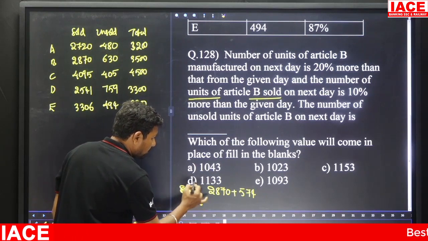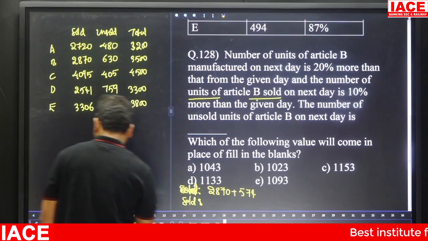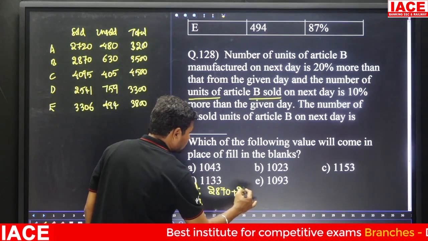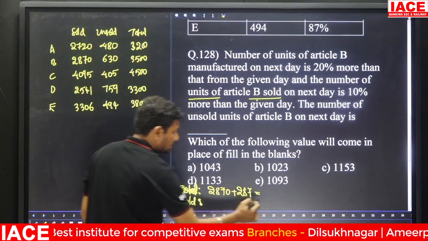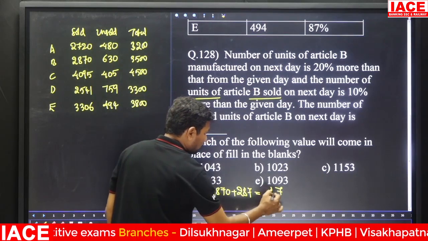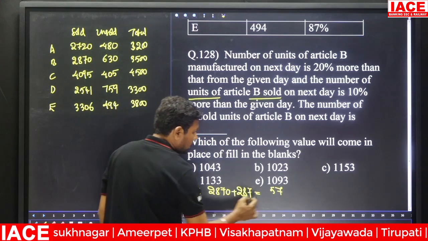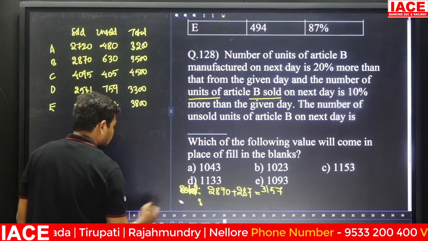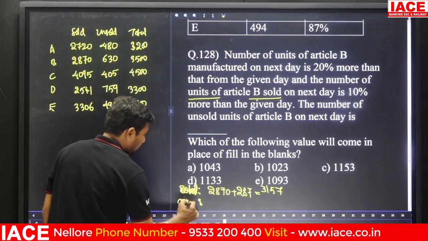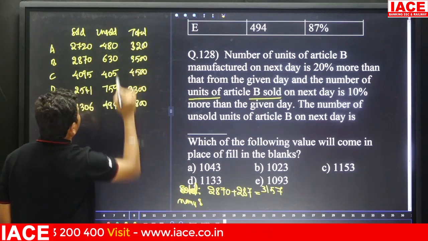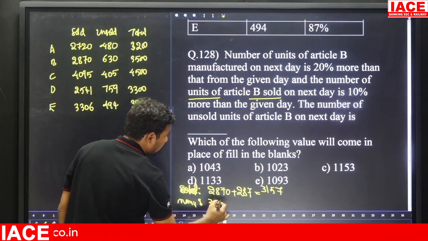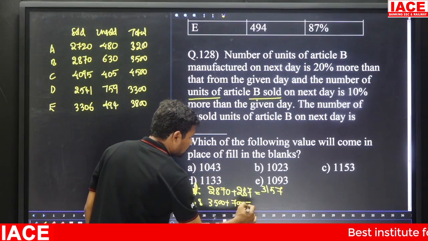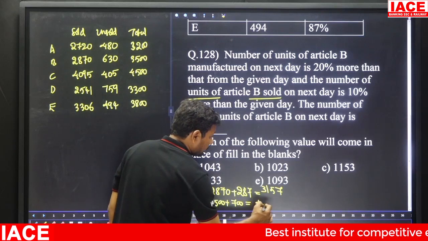We have to increase 287 only, because 10% is that. Here 7 plus 0 is 7, 8 plus 7 is 15, and 2 plus 8 is 10, plus 1, it is 3157. And coming to the manufacturing, manufacturing-wise how many? 3500. In 3500, how much percentage increment? 20% increment means 700 increment, and that becomes 4200.